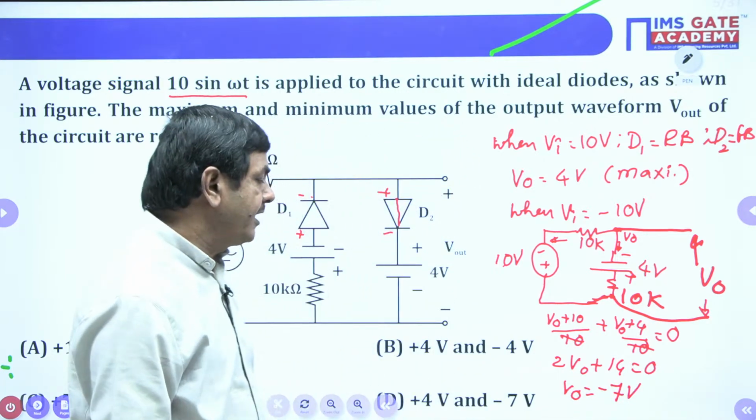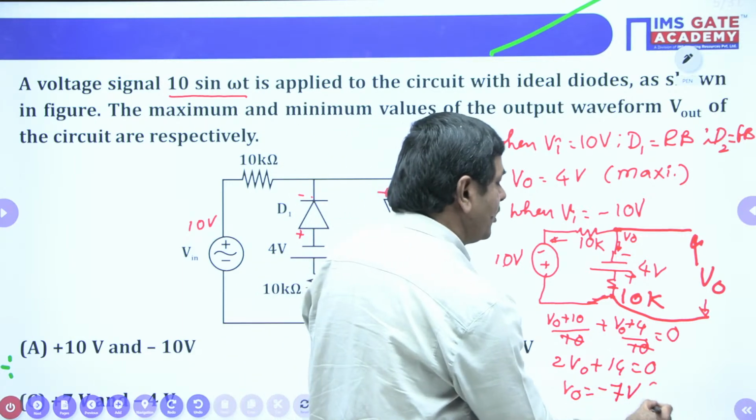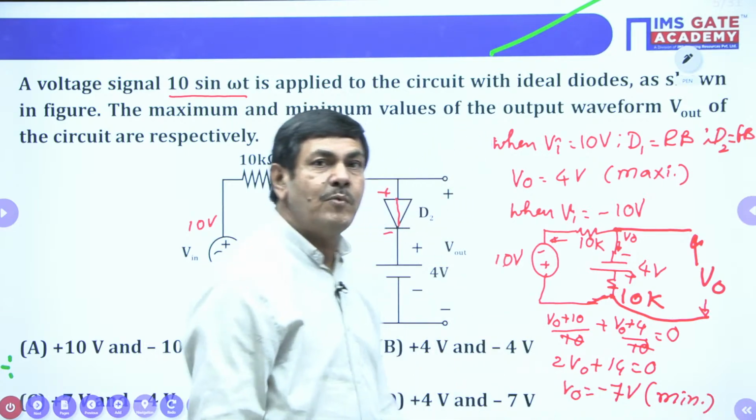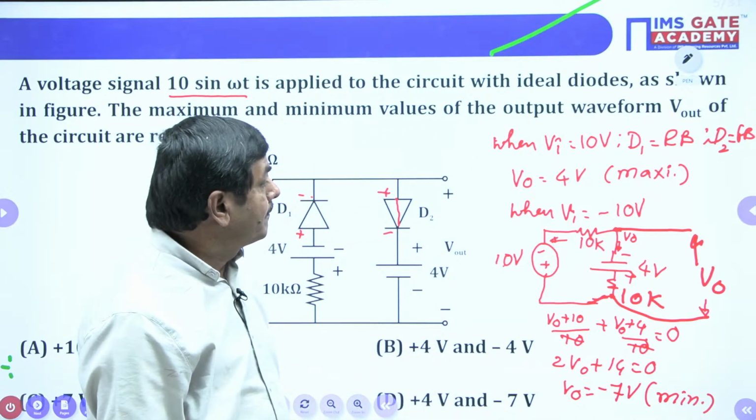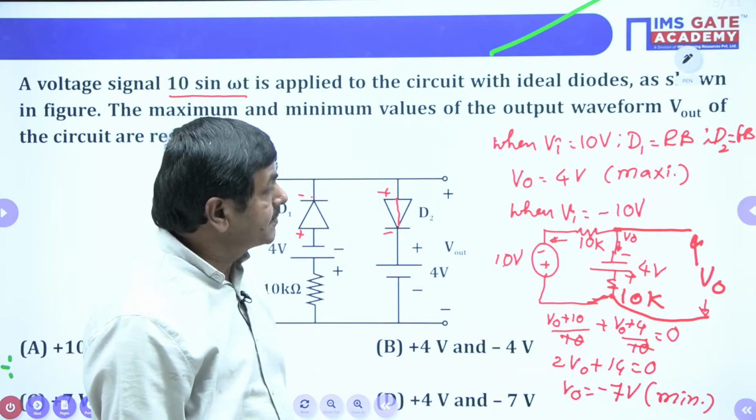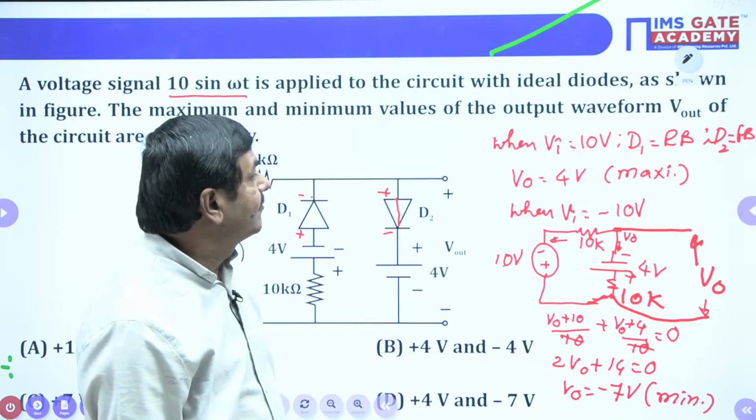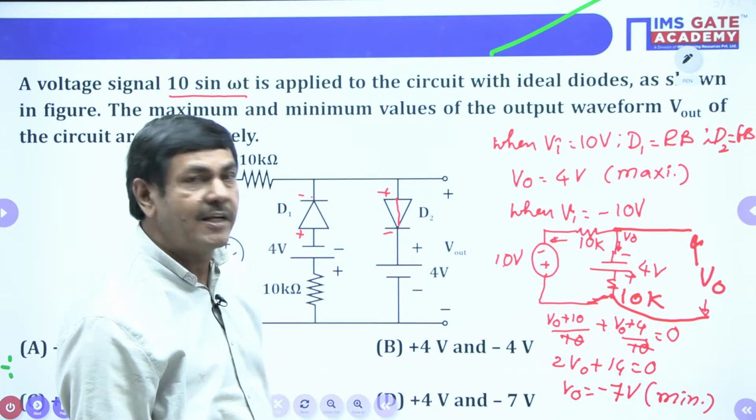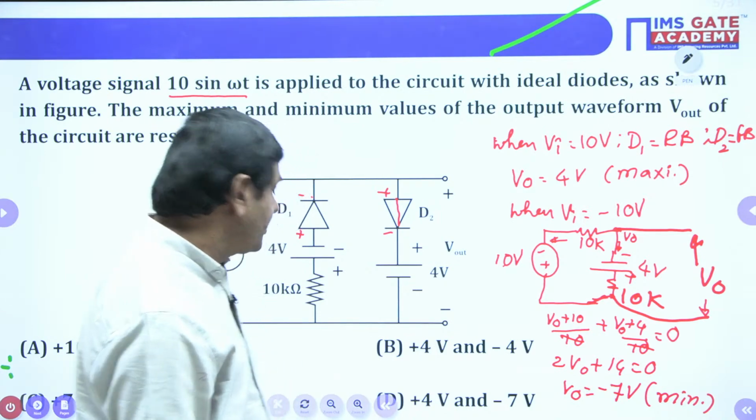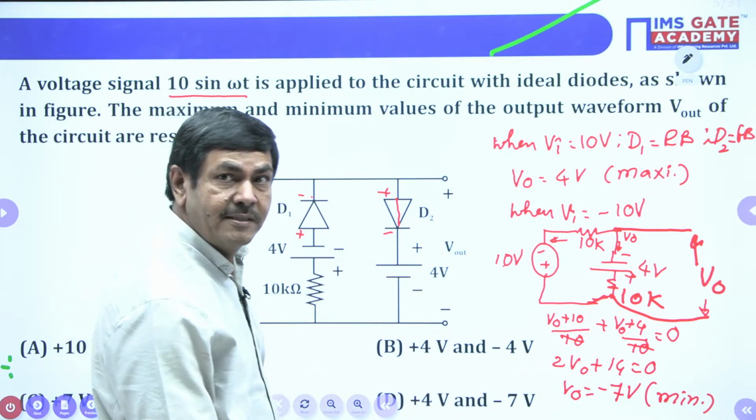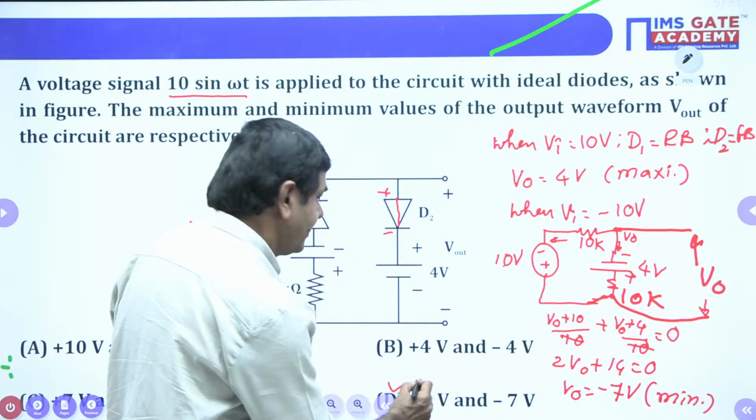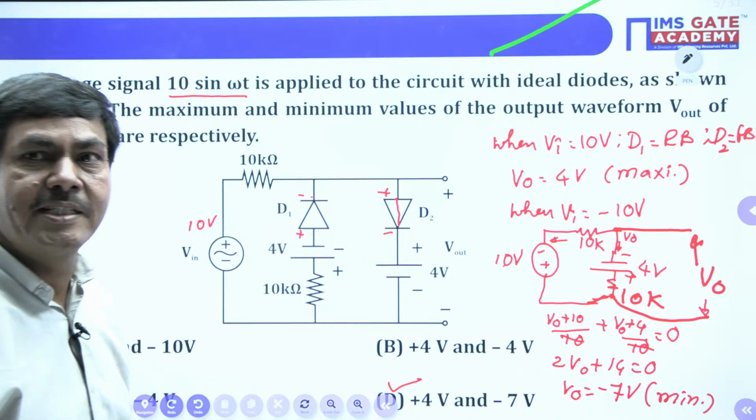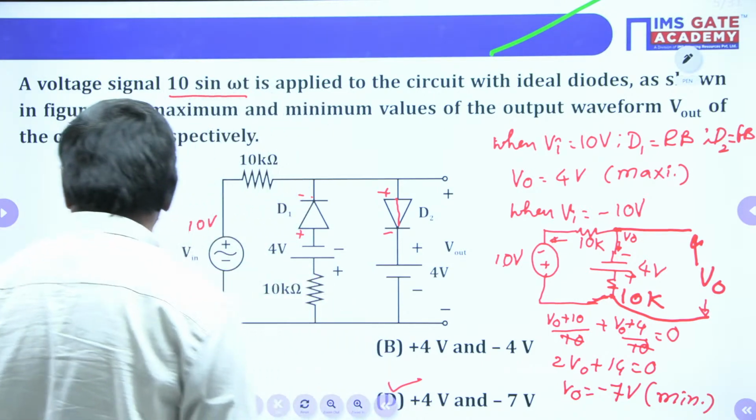Now from this circuit we understand this voltage is the minimum voltage. The maximum voltage we got with the 10 volt supply is 4 volts. When Vi equals minus 10 volts, the minimum voltage available is minus 7 volts. So which option is correct? Option 4 is 100% correct for the problem. This is how we can do it. Next problem.